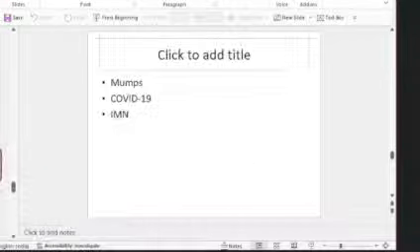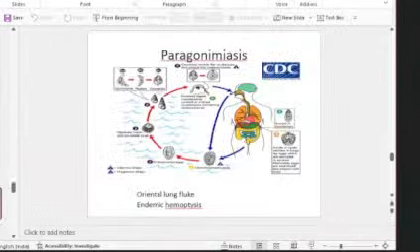Then other important viruses, mumps, COVID-19, IMN. Short answer questions. Also, COVID-19 can be asked as an essay question. Like they can mention that this one caused a recent pandemic. Then obviously they are pointing to COVID-19. So I think the previous year or before that, one question was about this COVID-19, the one which caused a recent pandemic. They asked like that. So that could be asked as an essay question.